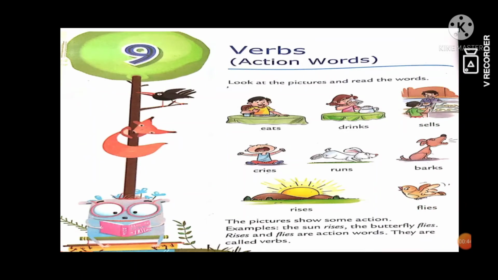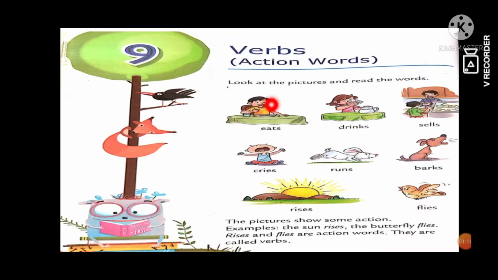Students, what is the meaning of verbs? Verbs means action words. Action words means the word which shows any action, that is called action words or verbs. Okay, let's see these pictures so that you can come to know about verbs.